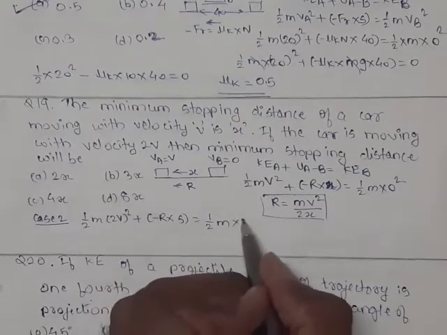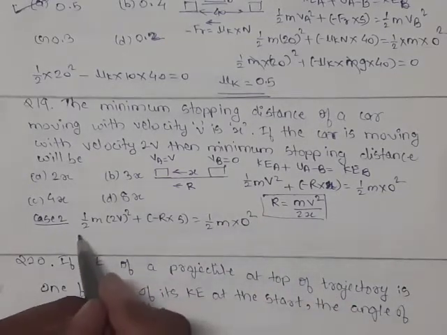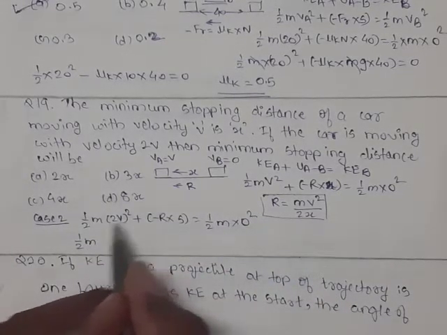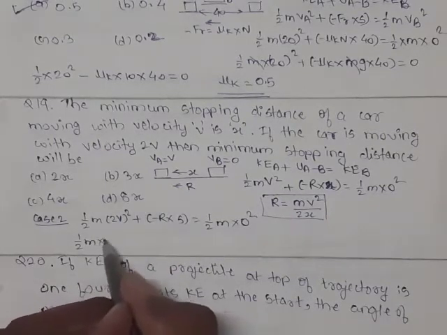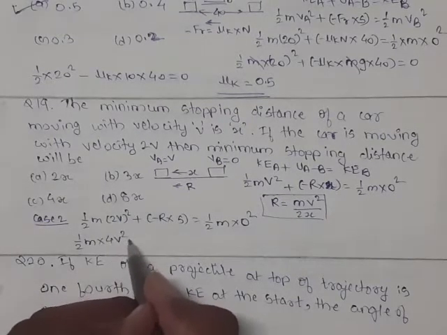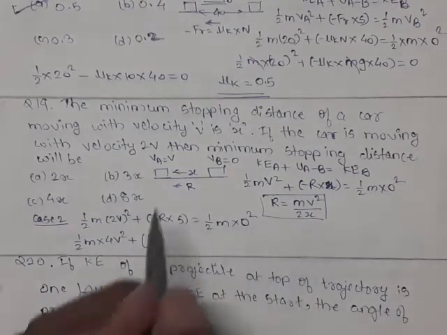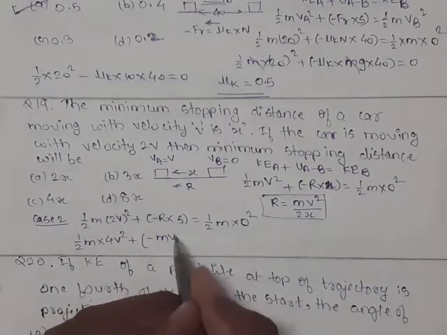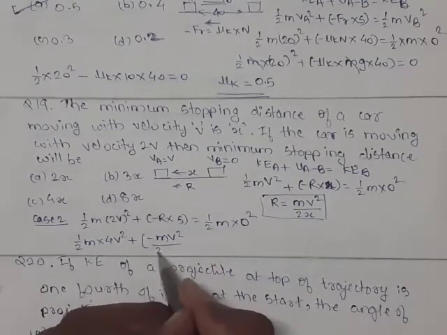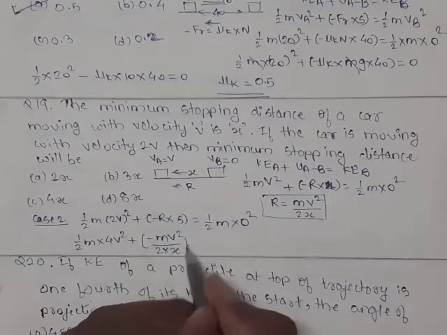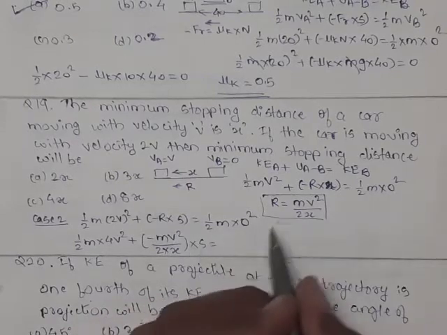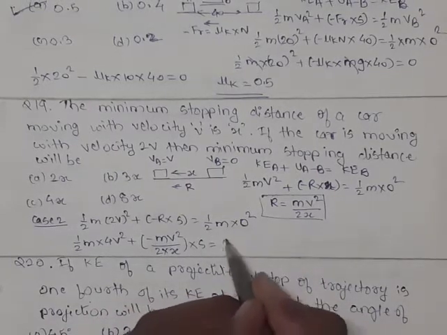Again velocity at B will be 0. So here 1/2 m (2v) squared, that is 1/2 m 4v squared, plus you have to put the value of r, which is minus m v squared upon 2x, into S equal to 0.